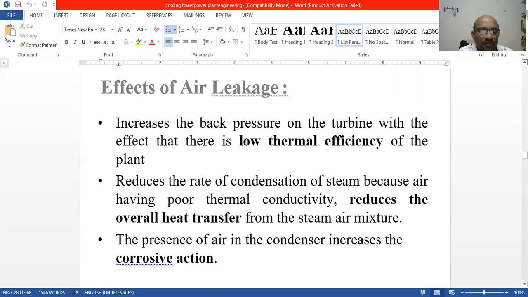Another effect: the presence of air in the condenser increases the corrosive action. Whenever air is there, moisture content will be there, and it will affect the system. The condenser shell will be damaged, tubes will be damaged, baffle plates will be damaged, and the circulating water system walls will be damaged by all this corrosive action.